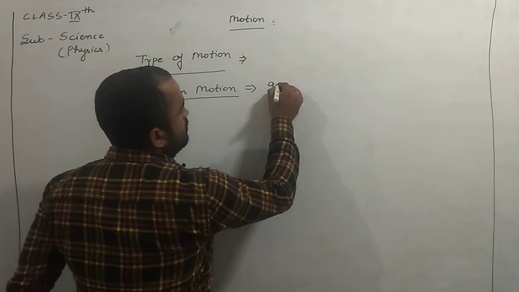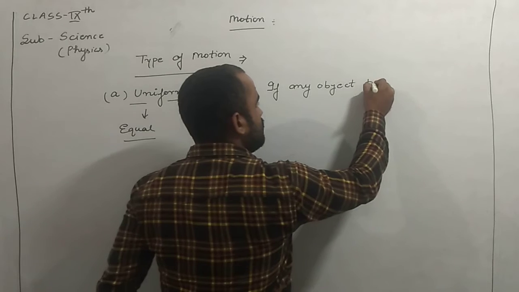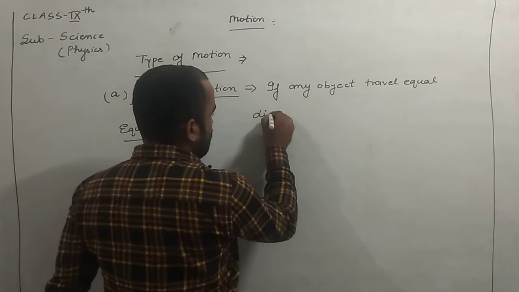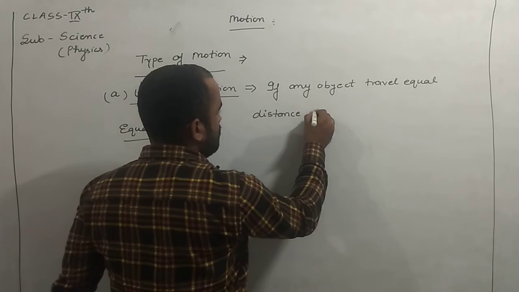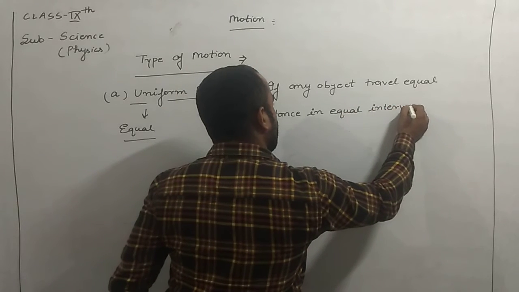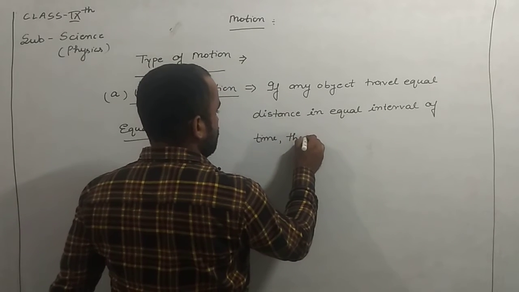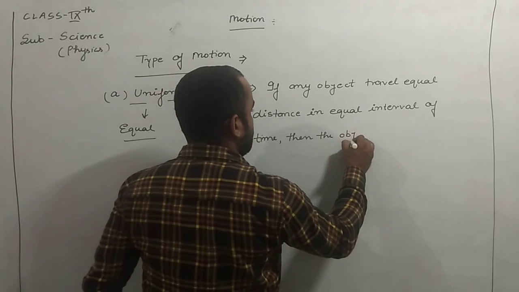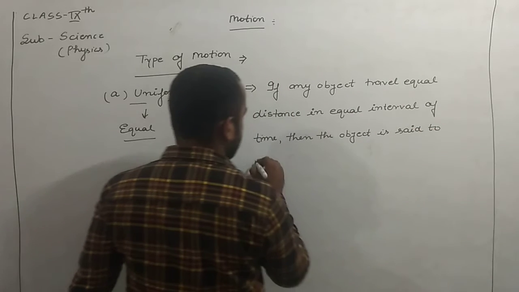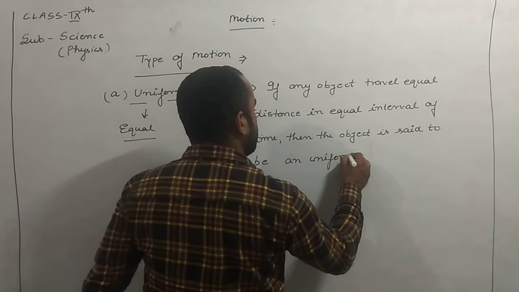If any object travels equal distance in equal intervals of time, then the object is said to be in uniform motion.